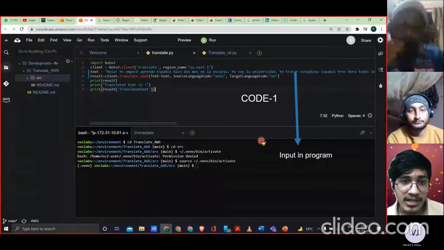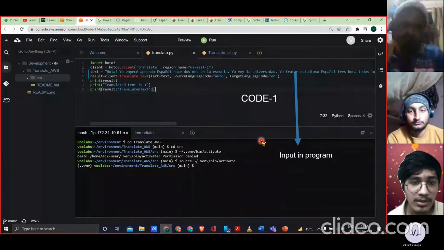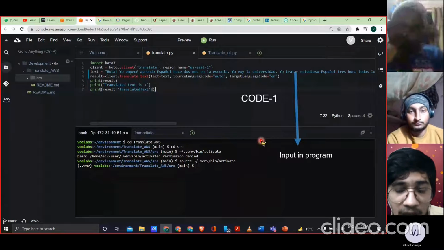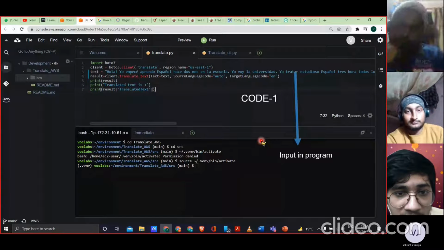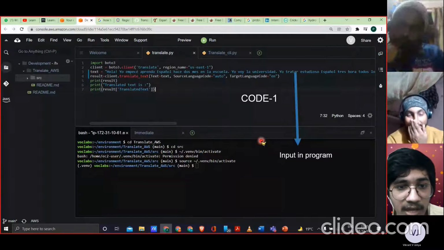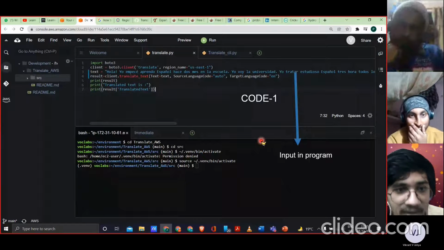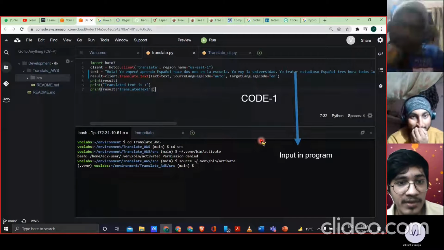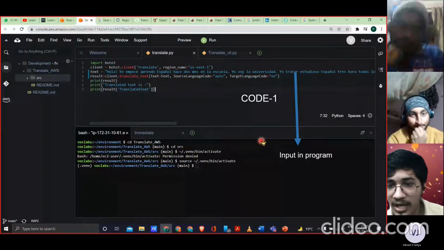Here we can see the interface we are using is the AWS Cloud9 service. In it we have created a Python program in which we have imported the Boto3 library.